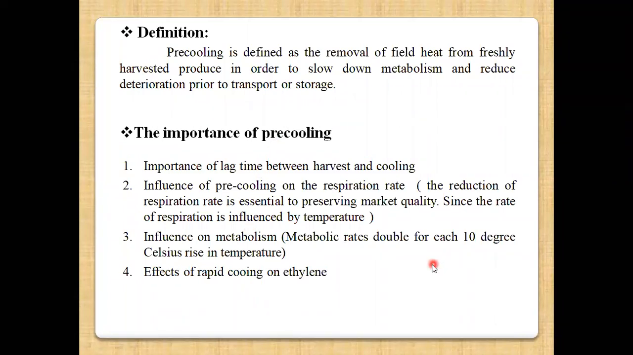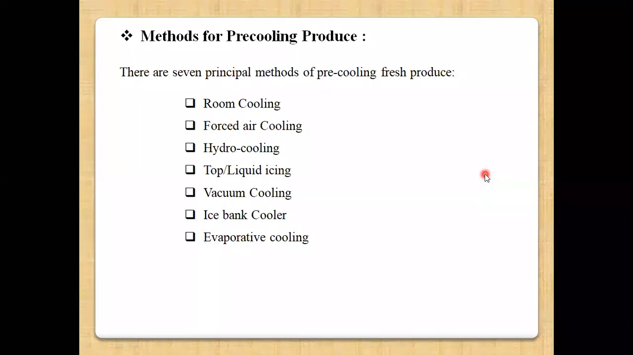Next one, we will see what are the different methods of pre-cooling. There are 6 to 7 principal methods of pre-cooling of horticulture commodities or fresh produce. They are room cooling, forced air cooling, hydro cooling, top or liquid icing, vacuum cooling, ice bank cooler, and evaporative cooling. One by one we will see.